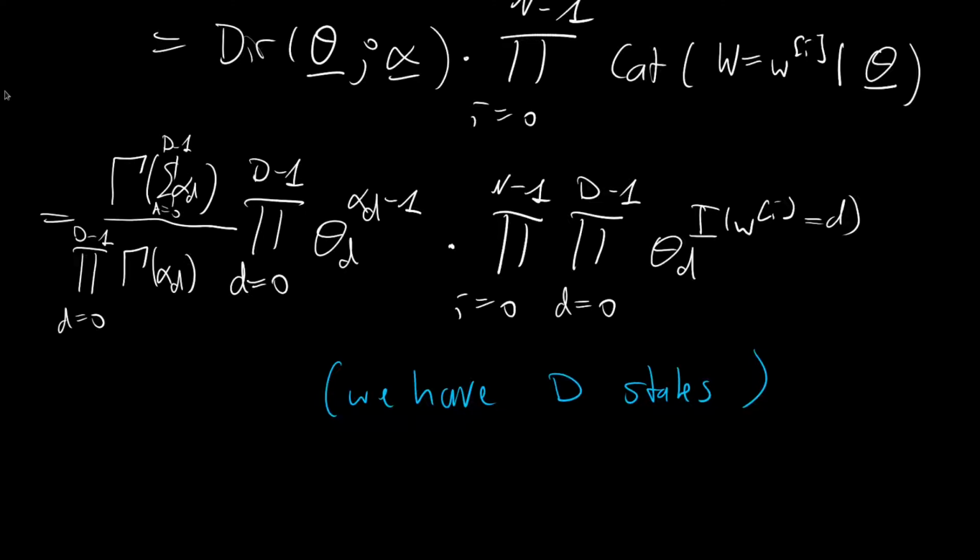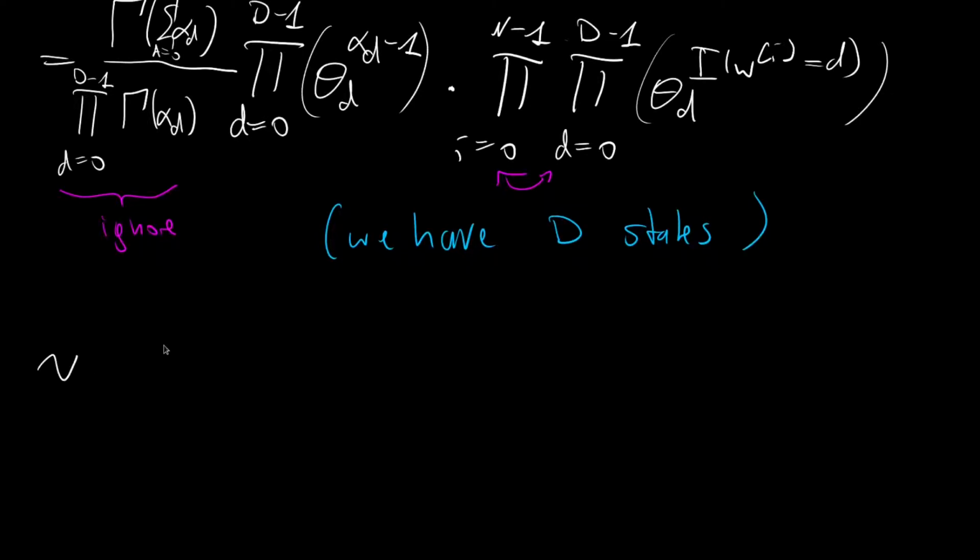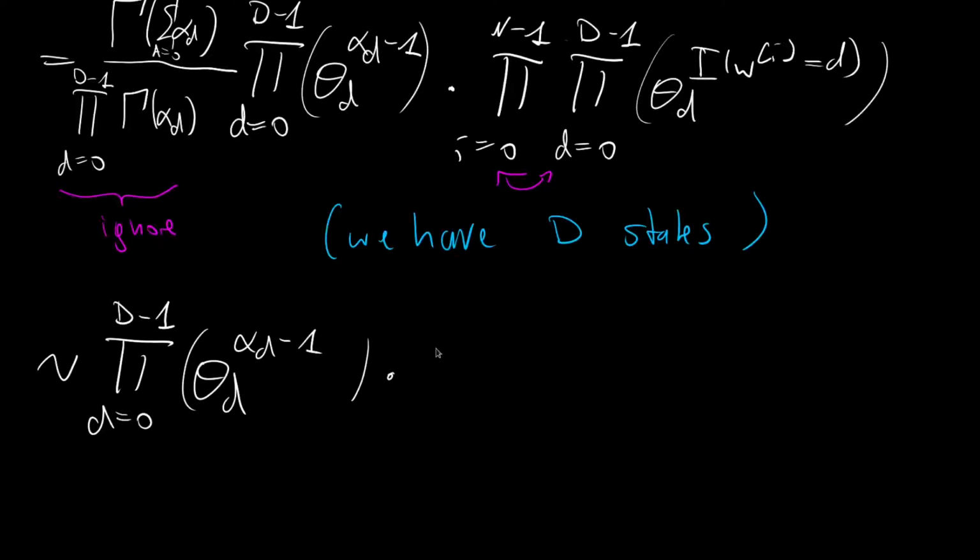Okay, let's make some simplifications here. We can ignore the normalization when we work in terms of the proportional. So let's put this down, let's say we somehow ignore this. And we can here change the order of the product. And also, to be a little more explicit, let's put on brackets, because this product is applying to this term and the double product is applying to this one here. And if we do this, then we get, this is proportional to, we are keeping the product from d equals 0 to capital D minus 1 over theta d raised to the alpha d minus 1, and in brackets, times, and then we changed the order of the product here.